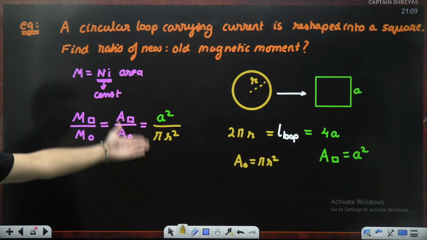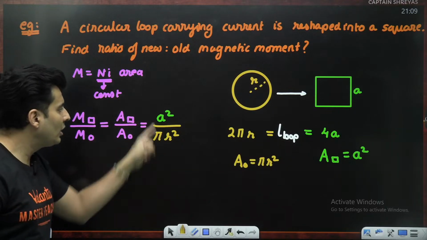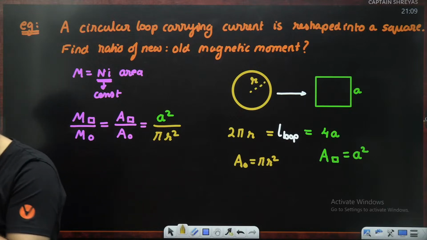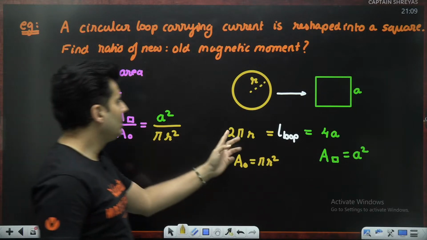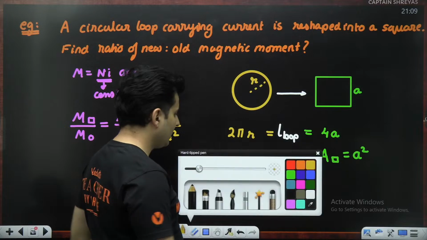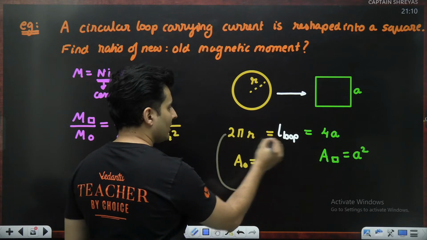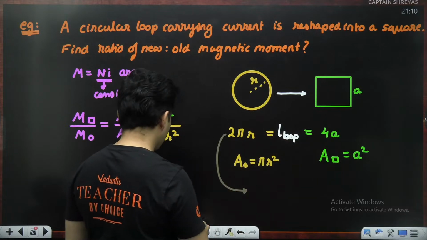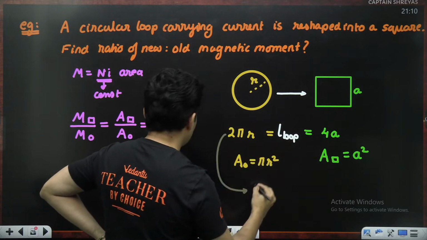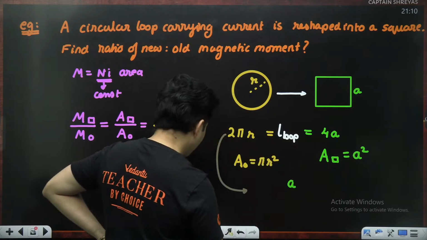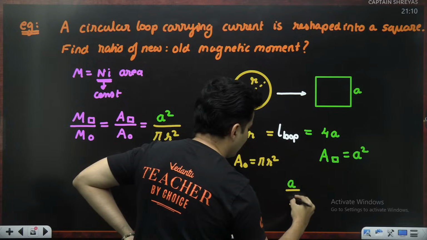Now you'll be like, okay sir, answer is done. No, I do not know a and r. It is not given in the question. If it is not given, it should not even be there. What do I do? Look at this expression and see what you can do. Just rearrange these terms. Keep a on the top only. Bring this r over here.